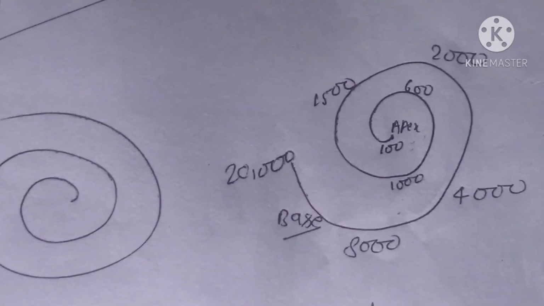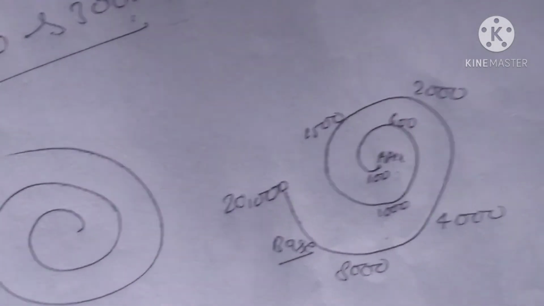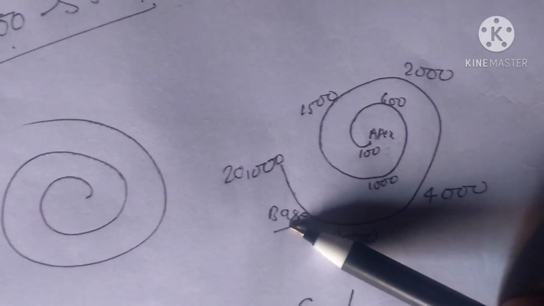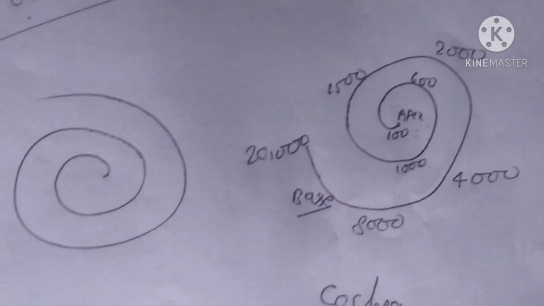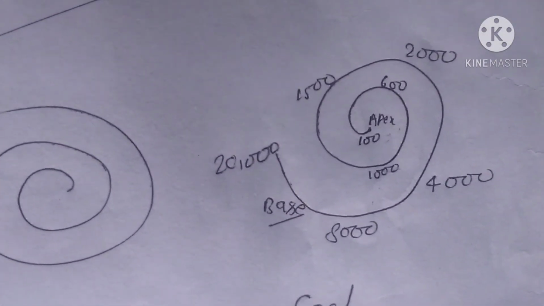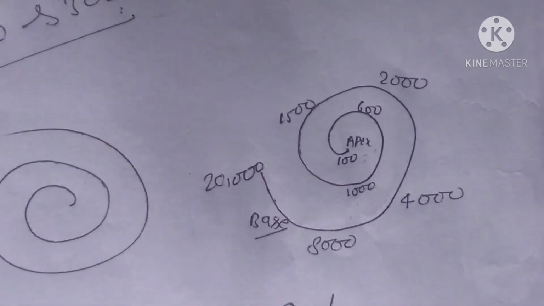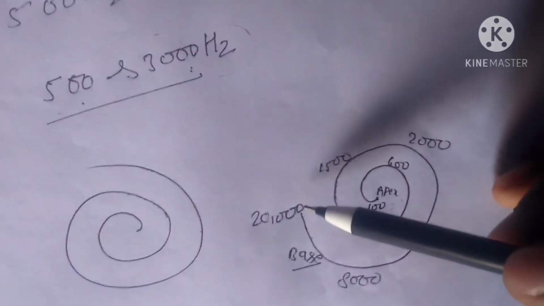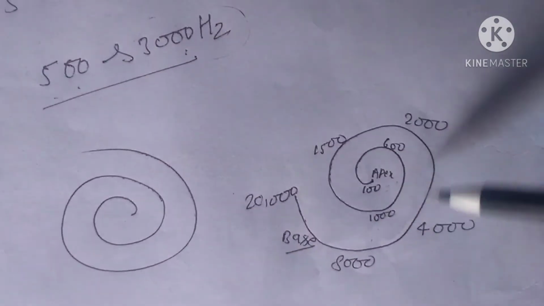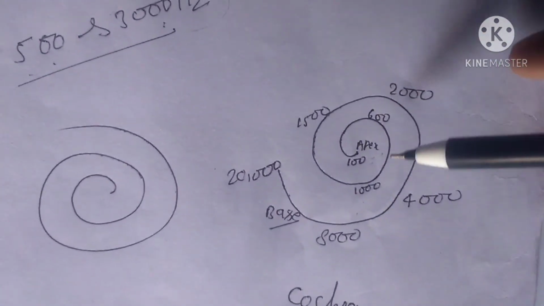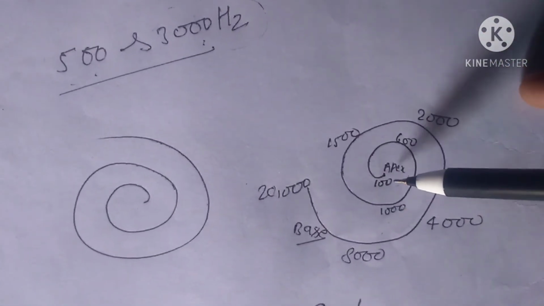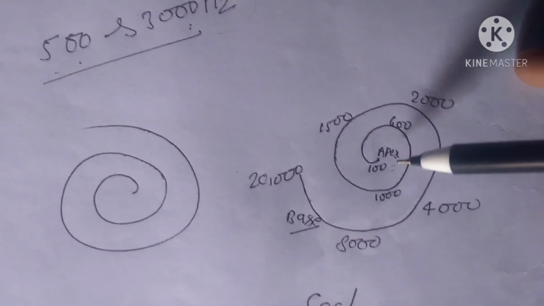Higher frequencies are localized in the basal turn. This is the basal turn, and then the value progressively decreases towards the apex. This is the apex. The base has the higher value and it progressively decreases to the apex, which has a very low value.